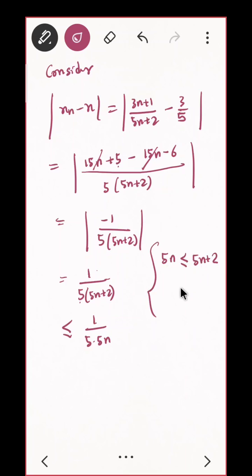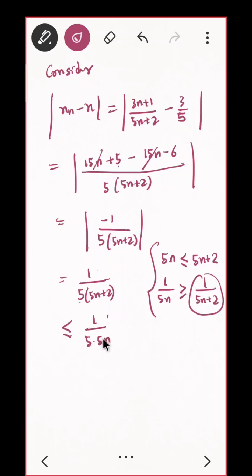Do you agree? It is like x is less than or equal to x plus 2. So what about 1 upon 5n and 1 upon 5n plus 2? Greater than or equal to that. That is what I wrote here. I had 1 upon 5n plus 2, so I wrote it less than or equal to 1 upon 5n. Do you agree?